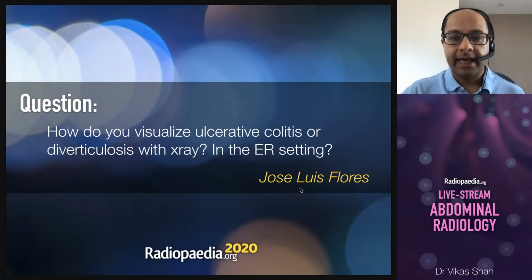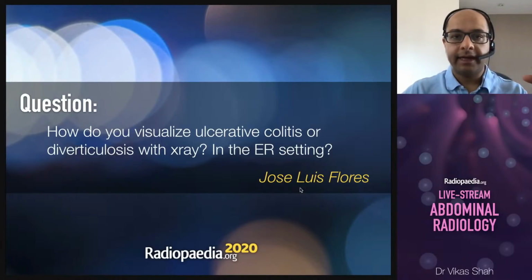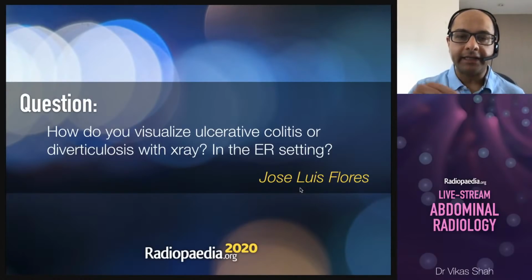So if there is active colitis, then you may expect to see colonic wall thickening, which will manifest as thumbprinting on an abdominal X-ray, and that's when you have thickening of the wall and an undulating appearance to the colon wall, which we typically see in the transverse and descending colon, and that's a non-specific sign of colonic edema. So it doesn't specifically tell you that it's ulcerative colitis. It could be any type of colitis.